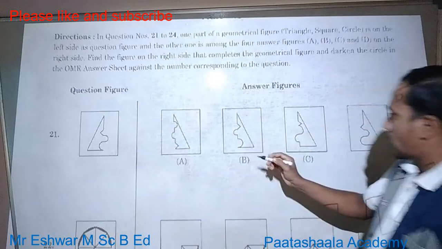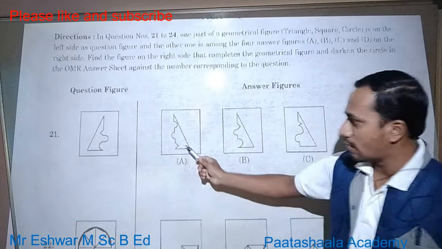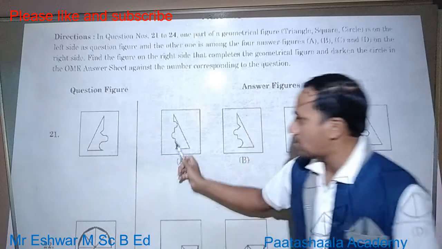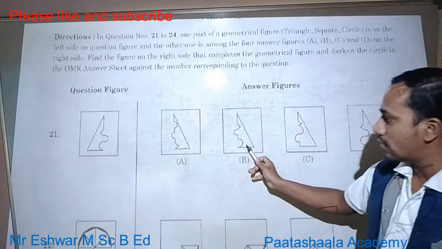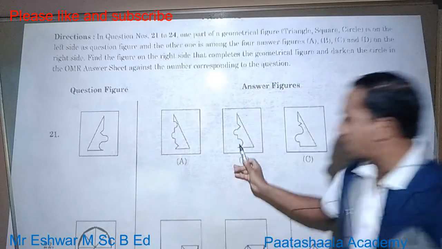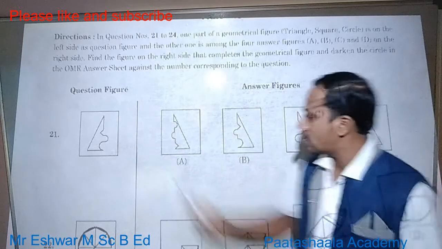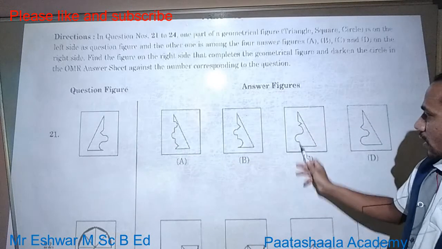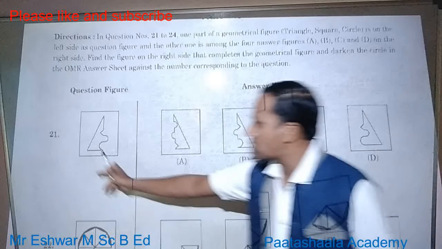Which option should you choose? This structure is not possible because the structure here is not like this. Next, this one is also not possible because the place is open here, and here also, so it should not fit inside. Next, option C is a square shape, and this structure is not present here.